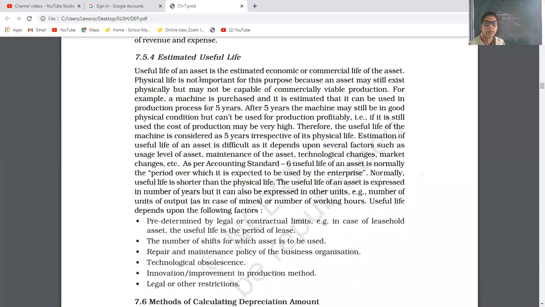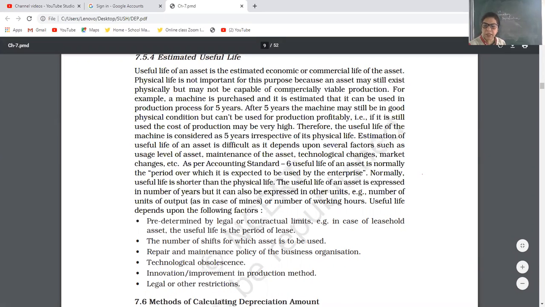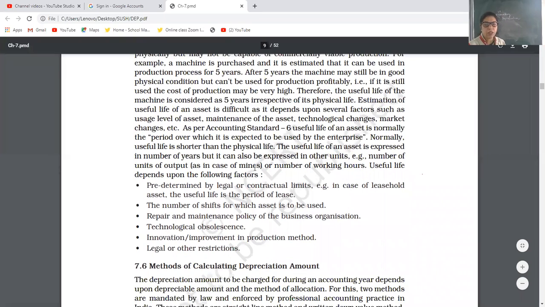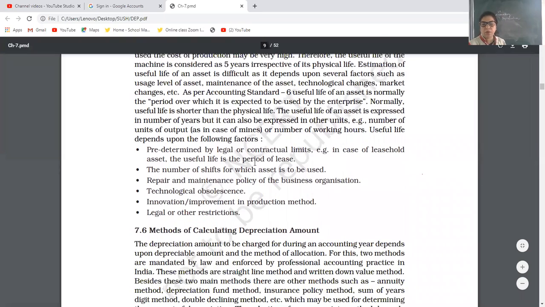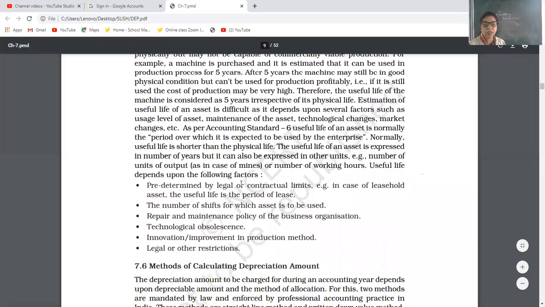Useful life means estimated economic or commercial life, up to when we can use this asset properly. It depends upon the following factors: contractual limit, number of shifts to be used, maintenance and repairs required, technological obsolescence, innovation in method, and legal and other restrictions. Methods we will start in the next class.